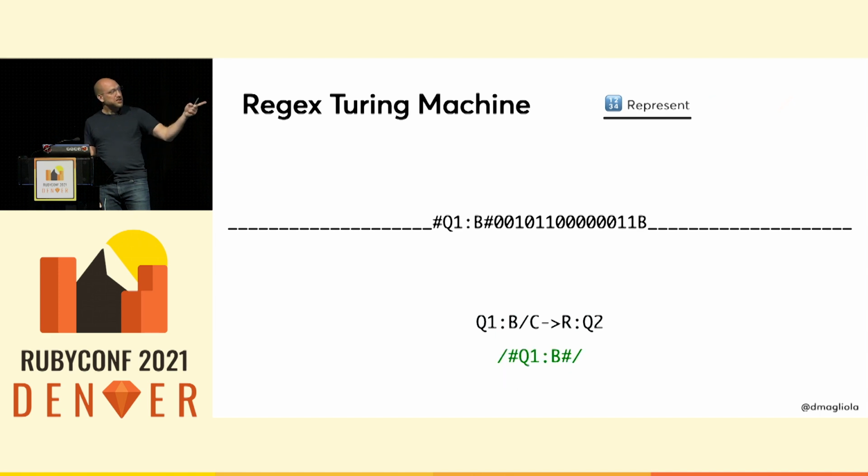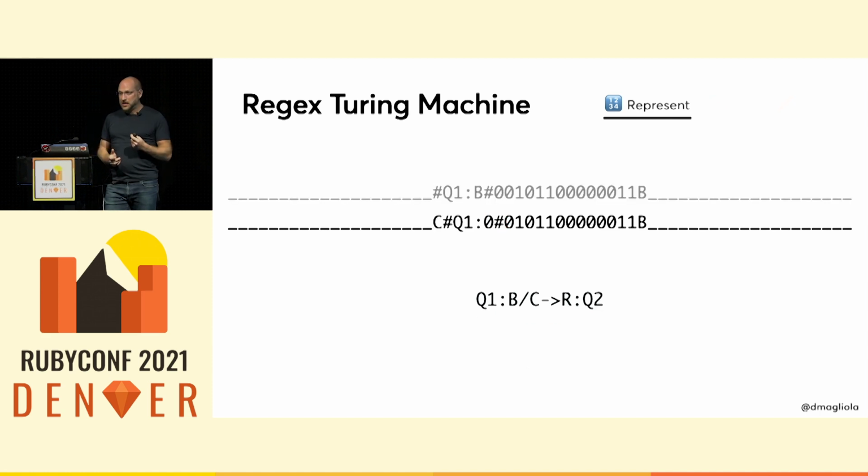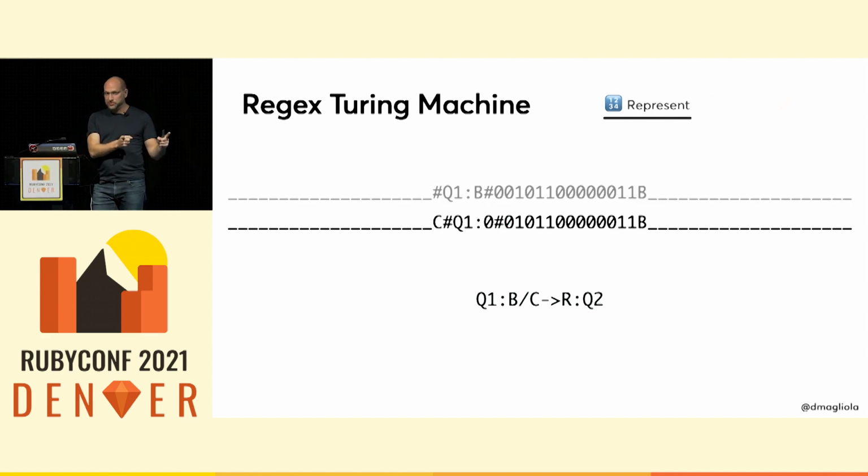I can literally just search for this string, right? And then when we're replacing, if we want to move right, for example, we can capture the 1 character to the right of the tape, name it, and replace it inside the head. And then replace the character before the head with the character that we would have written in the tape. Let's say we replace the B for a C. Now we've written a C to the tape, and we move the head to the right 1 position.